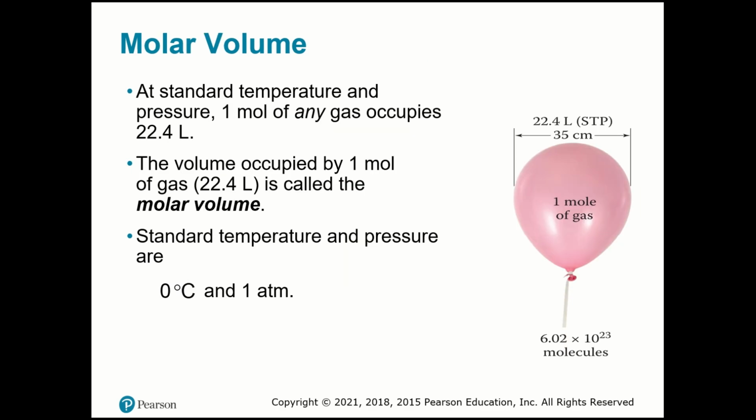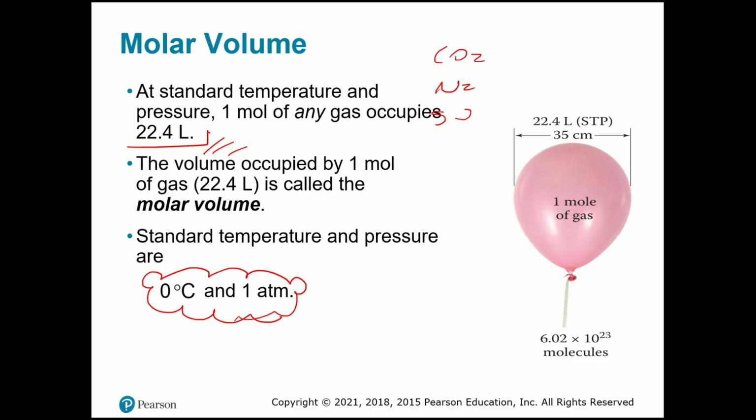Okay? Another very important thing here is molar volume. Molar volume tells us that 1 mole of any gas at standard temperature and pressure, which is 0 degrees Celsius and 1 atm, occupies 22.4 liters. It doesn't matter if I'm talking about CO2 or nitrogen or SO2 or water vapor. Any gas at STP conditions will occupy 22.4 liters.